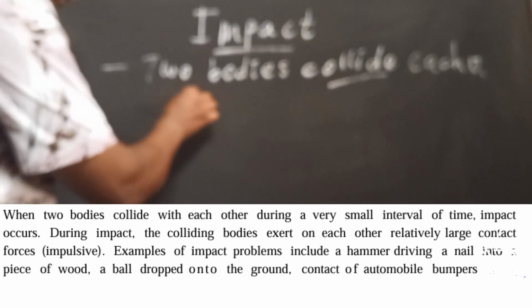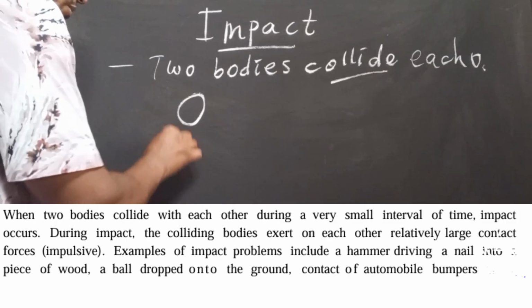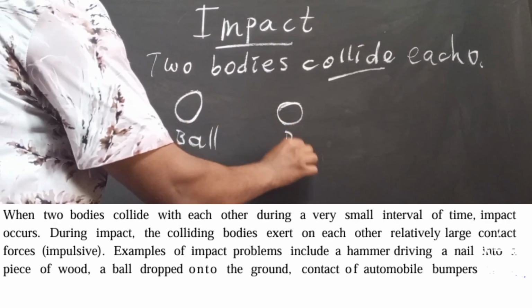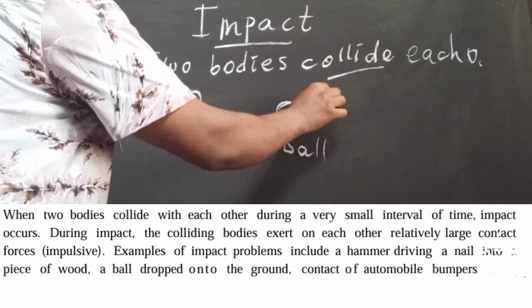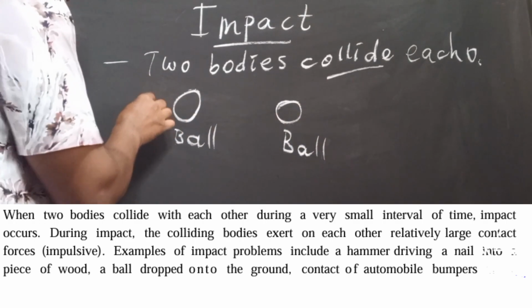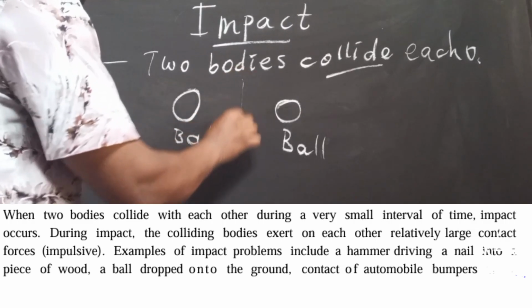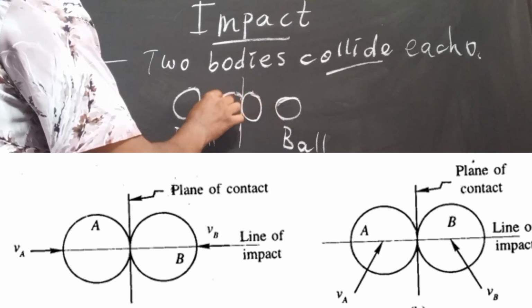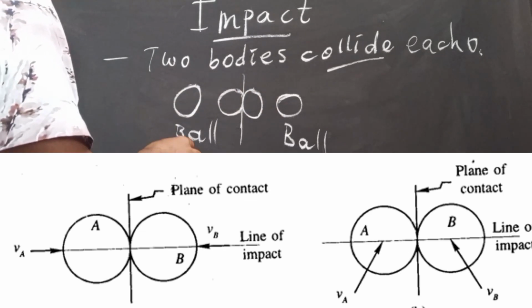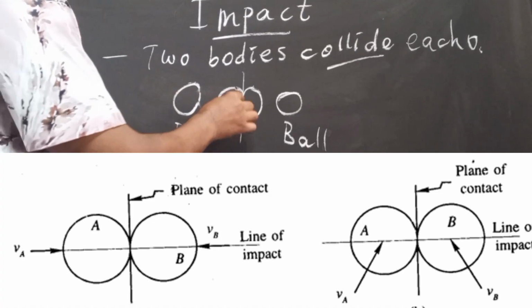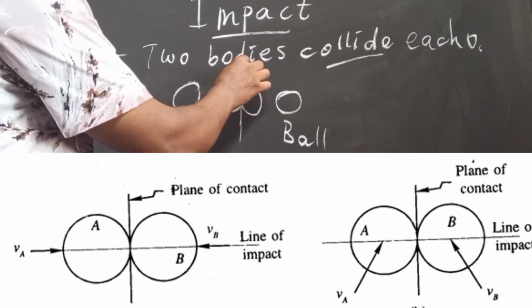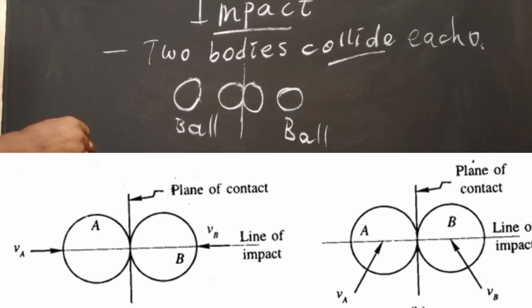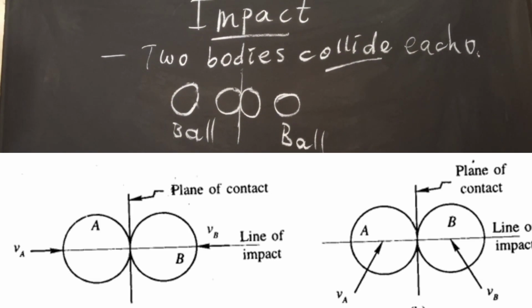For example, take two particles. This is the first particle, say one ball, and there is a second ball we can consider. For example, there is a person who plays ball here and kicks this way, and another person also kicks here. Somewhere they collide at one axis. They collide at some center, they come into some contact. That means after a time they will be at some contact, and that contact line is created.